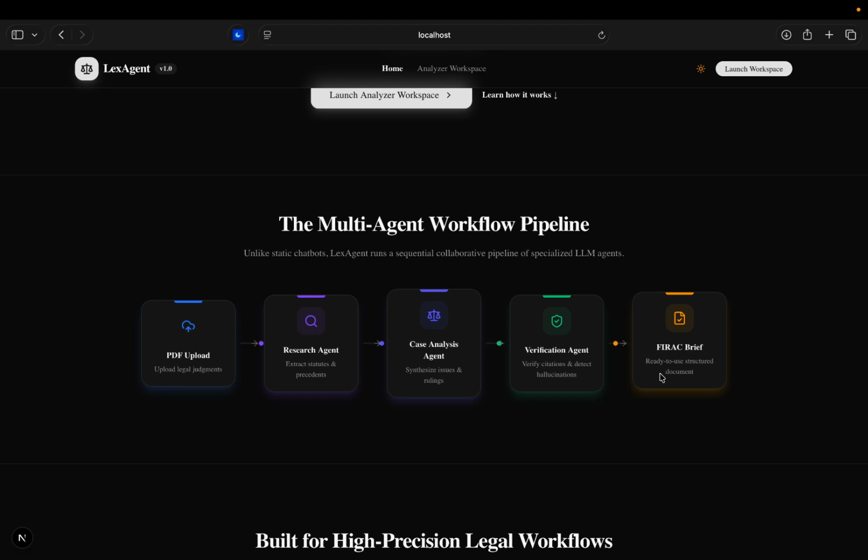Finally, the verification agent checks whether the referenced statutes and precedents are grounded in the extracted judgment text and produces a confidence score. Throughout this process, the orchestrator agent manages the workflow and coordinates communication between all the agents. Now, let's see how it works.